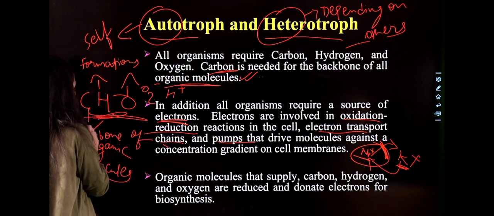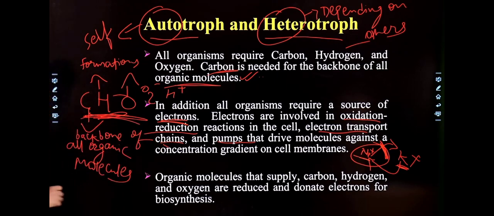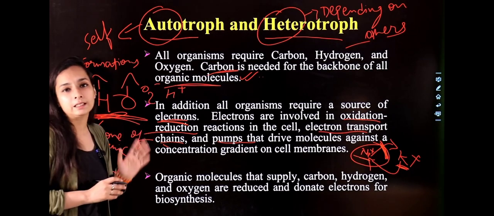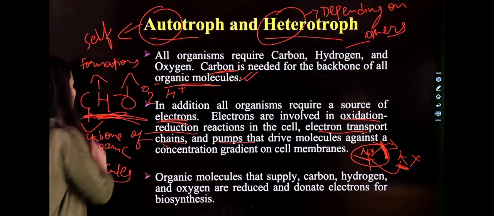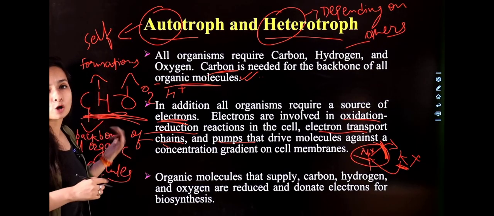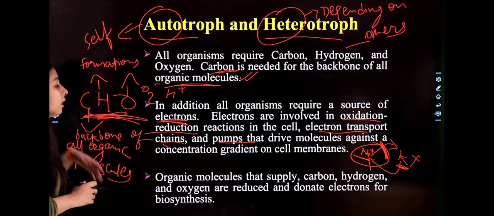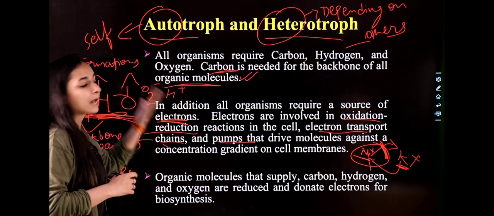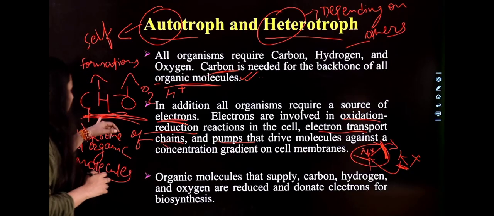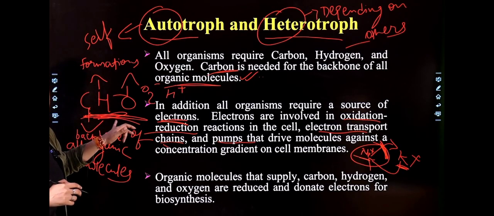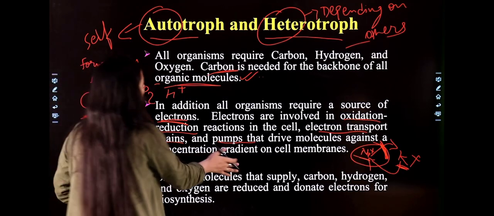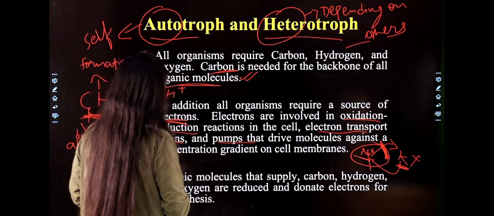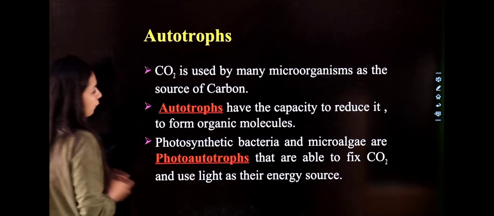Basically, as I told you, these are the most common or most major elements needed by any bacteria or microbes. So why they need them, what is the importance of those elements. Now we discuss autotrophs and heterotrophs, how the organisms, microbes get their nutrition, get their elements. So let's discuss it. Next, autotroph first of all.